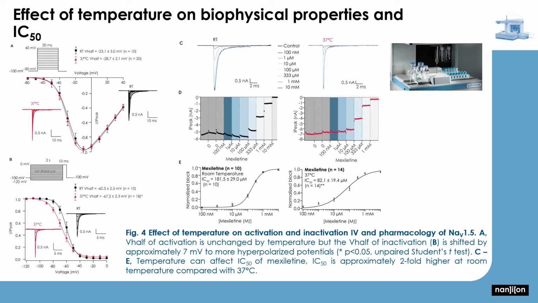Temperature has been shown to influence biophysical properties and IC50 values of voltage-gated ion channels. We found that temperature had no effect on the Vhalf of activation, but did induce a statistically significant shift of 7 mV to more hyperpolarized potentials at physiological temperature versus room temperature. In addition, temperature caused a twofold shift to higher potency of mexiletine.